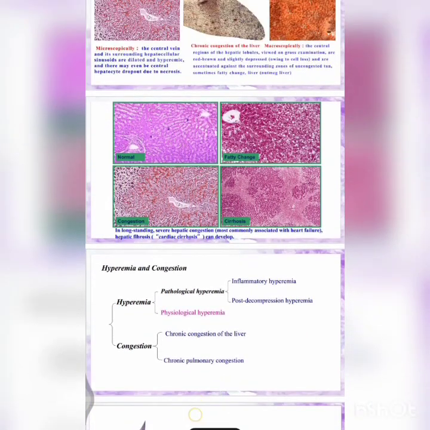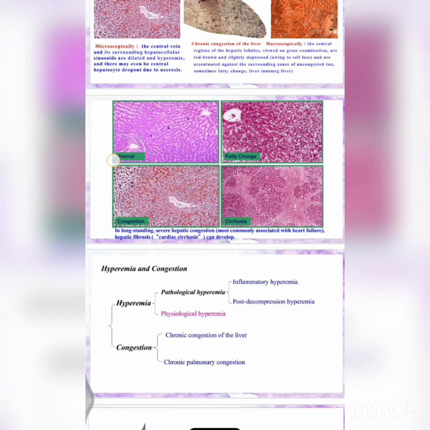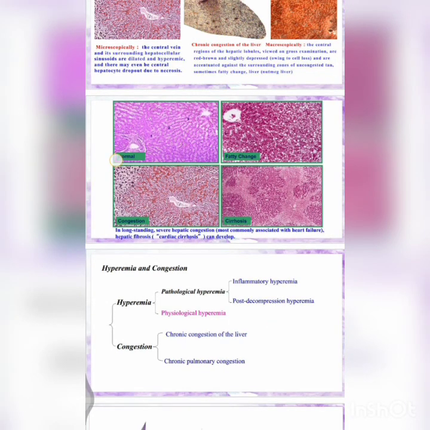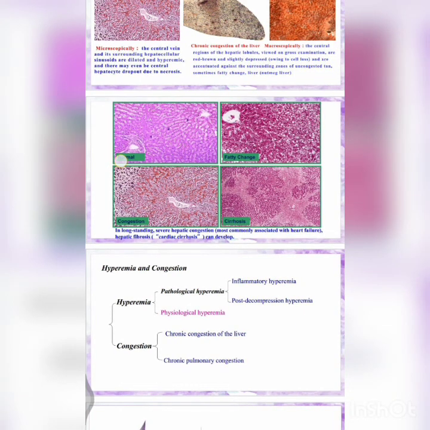So once again, a summary: hyperemic congestion. Hyperemia is pathological and physiological. Pathological includes inflammatory hyperemia and post-decompression hyperemia. Inflammatory you saw with hot water, and post-decompression hyperemia you saw when there is ascites. And chronic congestion of the liver occurs when the right side of the heart fails, and chronic pulmonary congestion occurs when the left side of the heart fails, via the pulmonary vein.